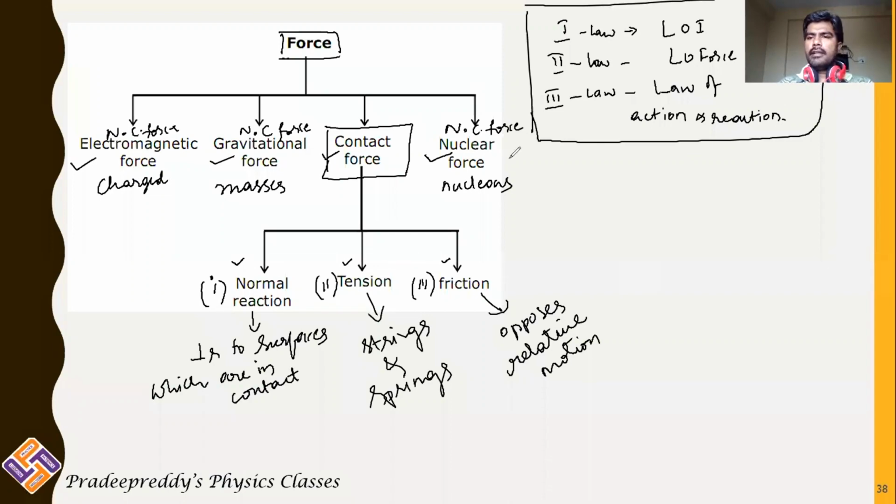And about non-contact forces, you will be learning in the second year. Of course, gravitational force you will be learning in class 11th itself, but electromagnetic force and nuclear force you will be discussing in the class 12th syllabus.